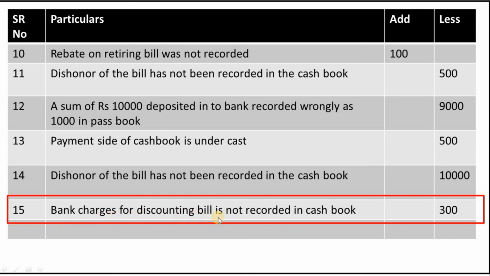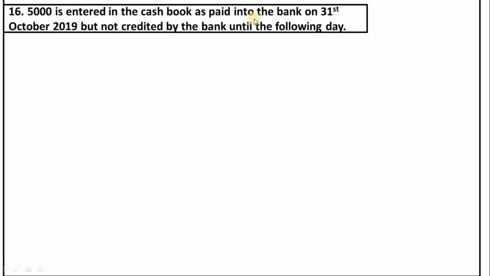Serial number is 15. The next transaction is 5,000 is entered in the cash book as paid into bank on 31st October 2019 but not credited by bank until the following day. Following day is nothing but November 1st. So as I mentioned earlier, any transaction showing a November date, that impact should be ignored.